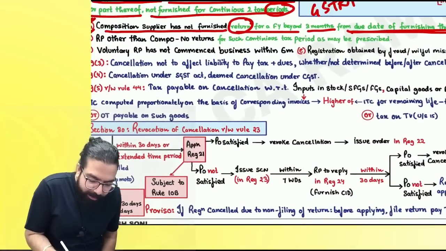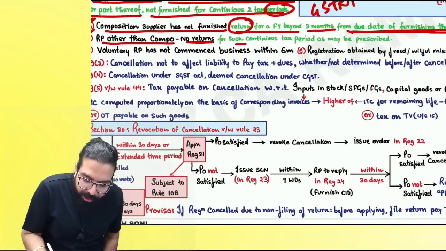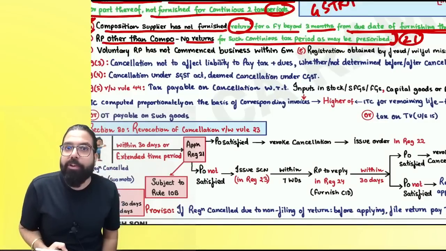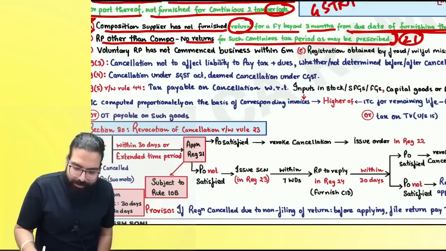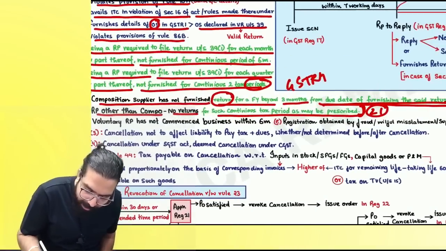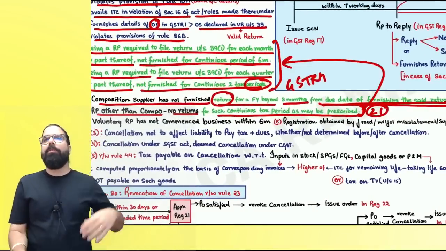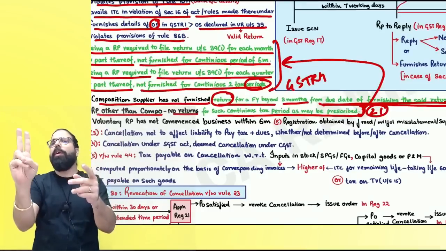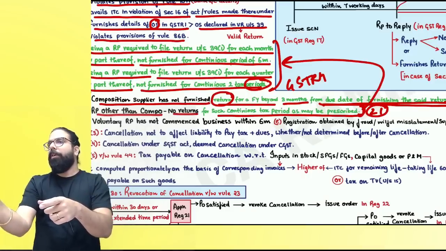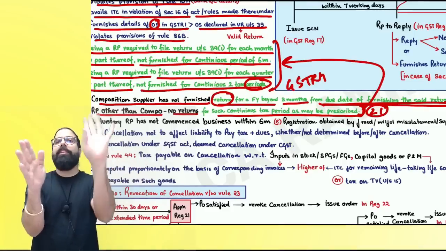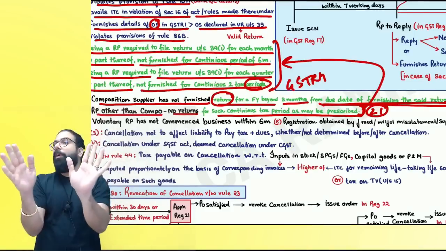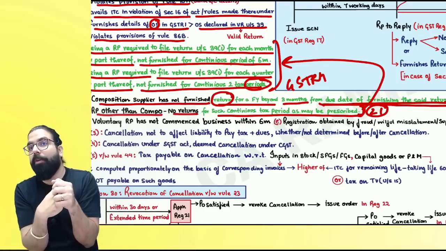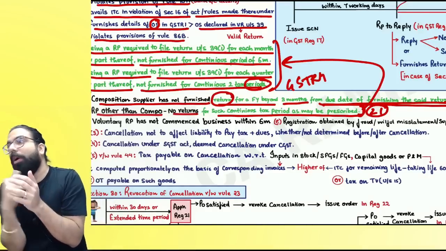The next one is a registered person other than composition, no return for a continuous period as may be prescribed. Rule 21 prescribes it, no? 6 months or 2 quarters. This has been prescribed here. I've already told you when your registration can be cancelled. Number one, contravention of the act or rules. Number two, composition dealer: 30th April, 3 months already gone, return not filed. Normal person: 6 months' return not filed, or 2 quarters. If you are a QRMP person, quarterly return, monthly payment, then 2 quarters' return not filed.